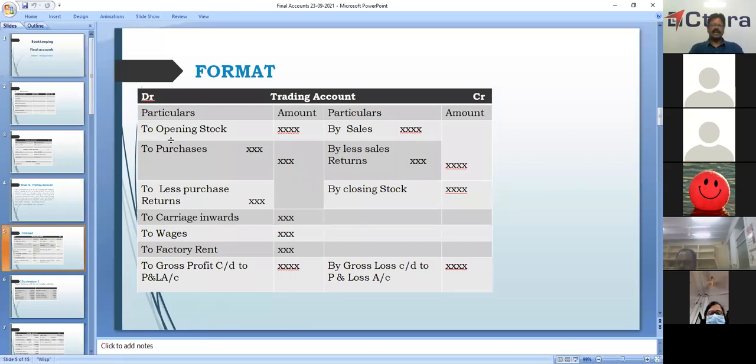And then we have purchases. As I said, to make a table, what do we have to do? We have to purchase wood. So we purchase, purchases. Then less purchase returns. What is this purchase returns?